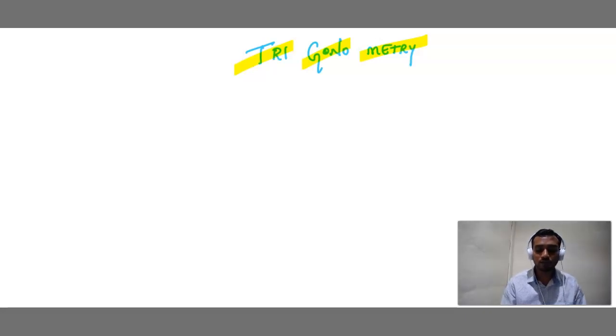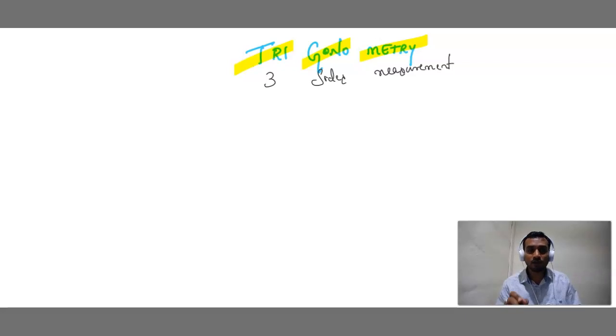Sir, what do you mean by trigonometry? Tri is nothing but 3. Gono is nothing but sides. Metry is nothing but measurement. Three sides measurement is known as trigonometry. Any object, if it has 3 sides and you want to measure it, then we are going to use the chapter called trigonometry.